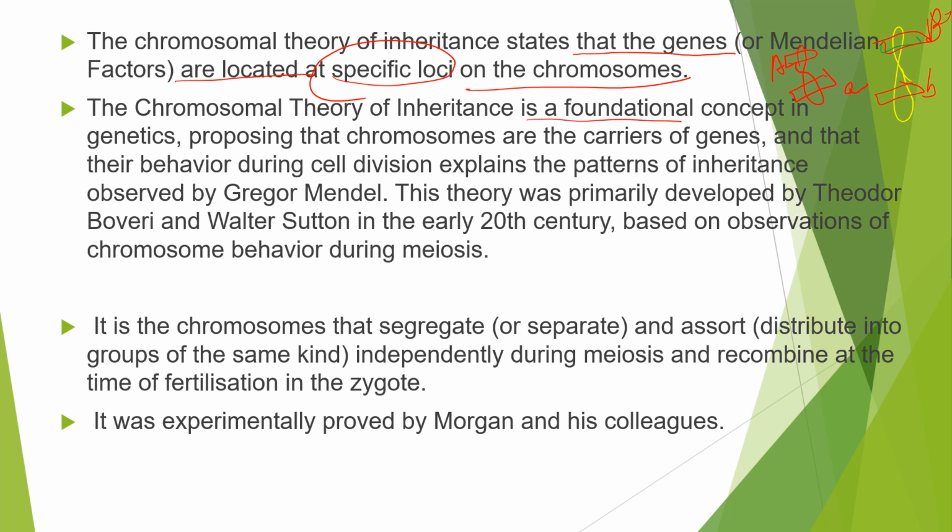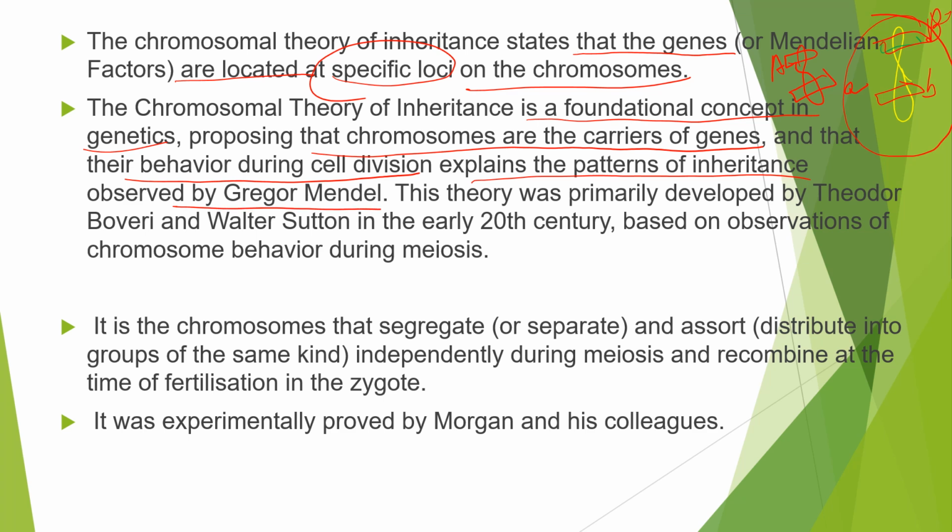It is a foundational concept in genetics. It was a foundation proposing that chromosomes are the carriers of genes. So the chromosomes carry the genes from one generation to another, and their behavior during cell division explains the patterns of inheritance. How the F1 generation, the F2 generation and so on will be, the pattern of inheritance, was proved by this chromosomal theory of inheritance, and it was observed by Mendel.